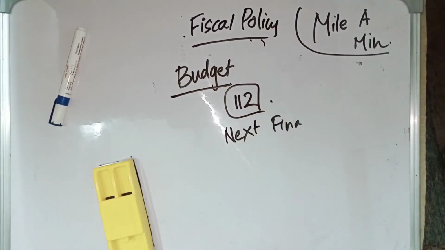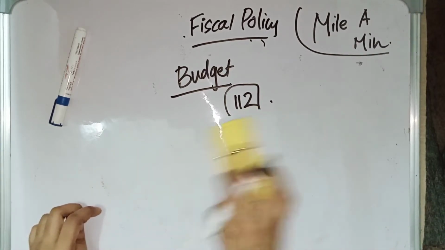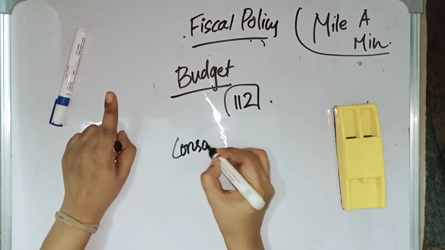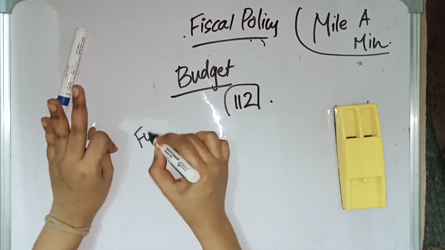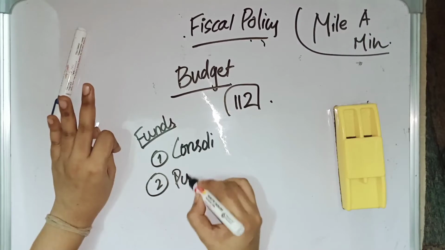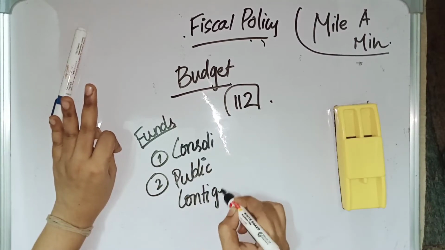And we have three funds. In India, we have three funds. Let us discuss those things. One is the Consolidated Fund of India. The second one is the Public Account of India. And the third one is the Contingency Fund of India.